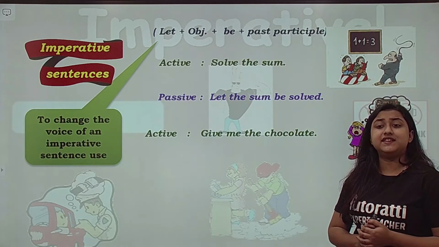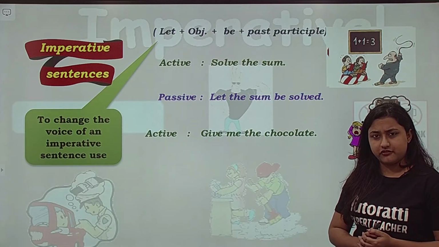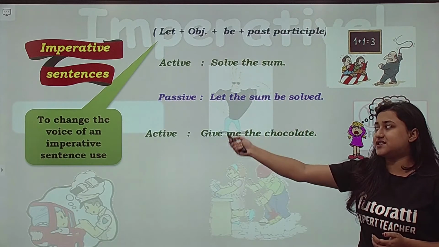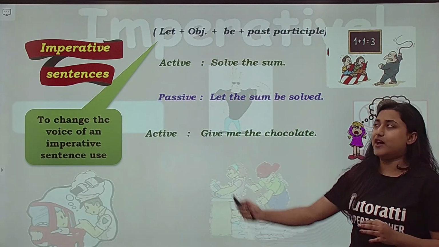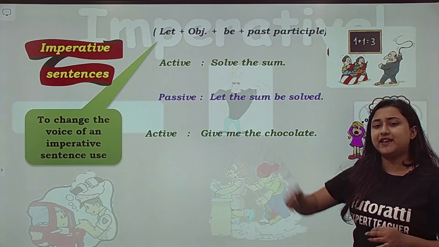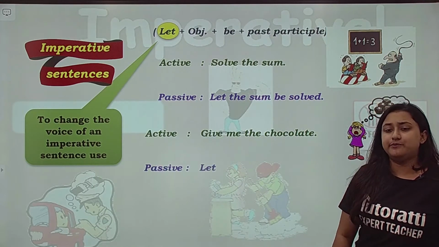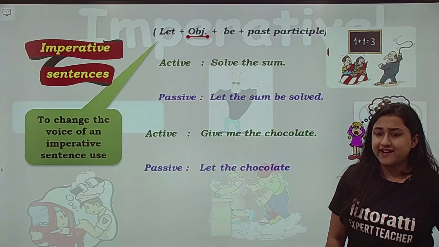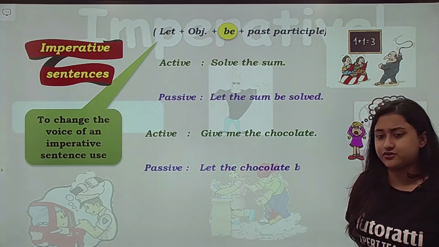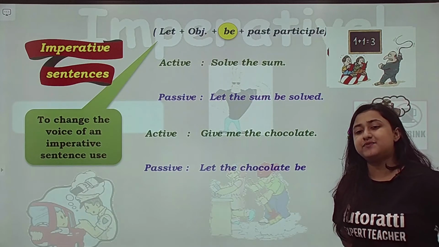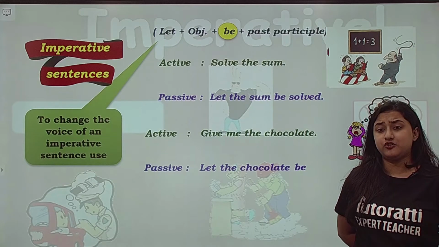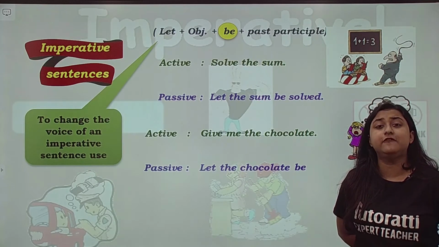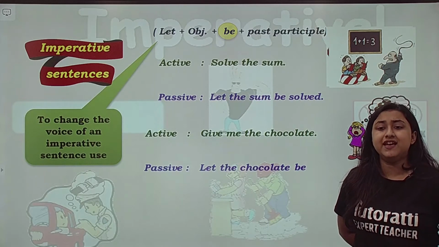Now, as you can see, again this is an order. Alright, or you might treat it as a request as well. Give me the chocolate. It is just starting with the verb give. So, what will I do? I will just follow this structure. सबसे पहले हम क्या लिखेंगे? Let plus object. Which is the object? The chocolate. Okay. Then we'll write be directly because it's there in the structure. And lastly, we'll add the past participle. Give का past participle क्या होता है? Mind you, give का past tense is gave, past participle is given. Let the chocolate be given.